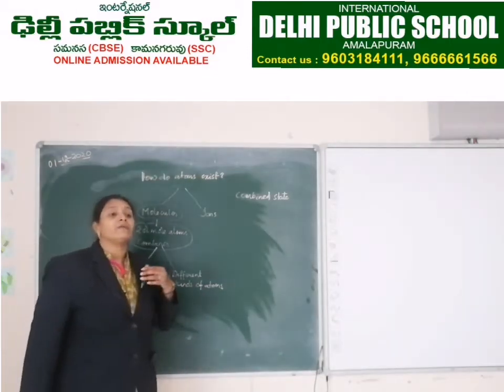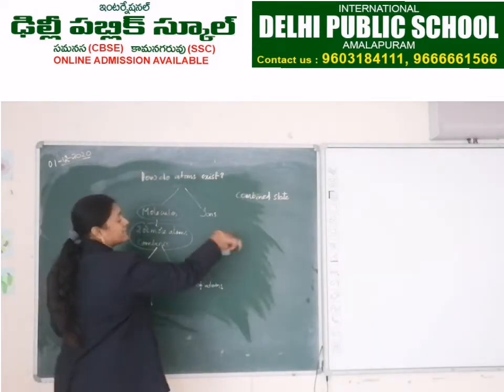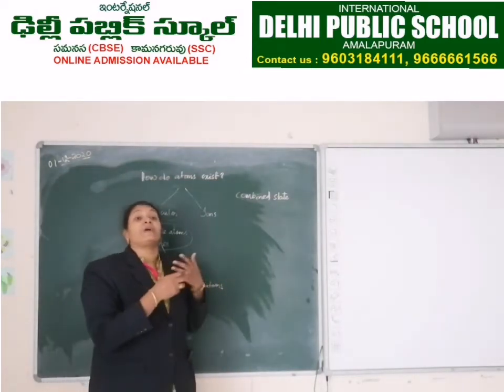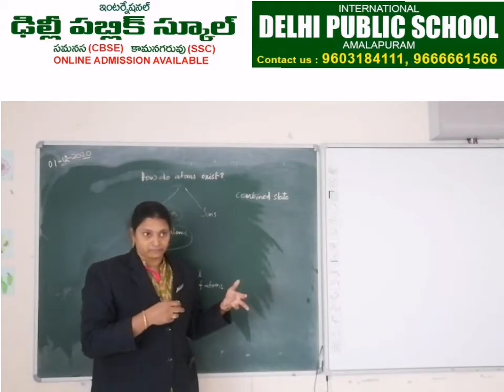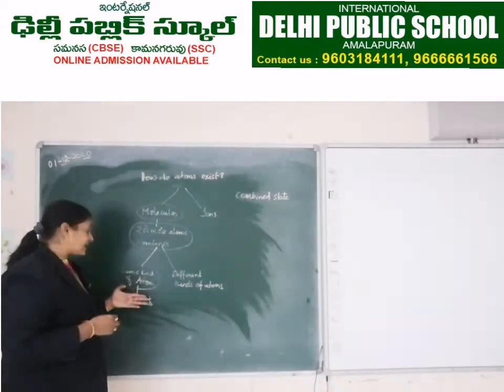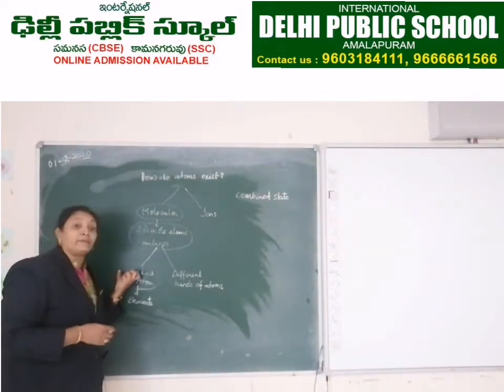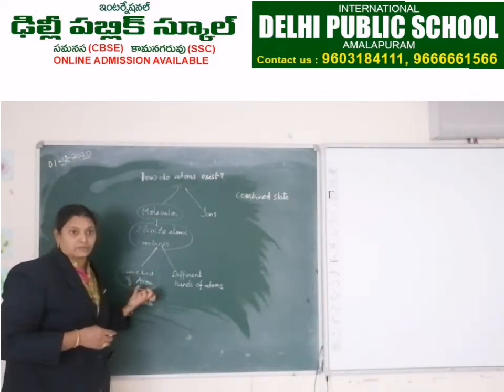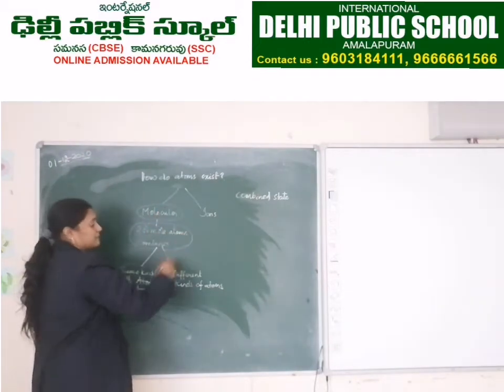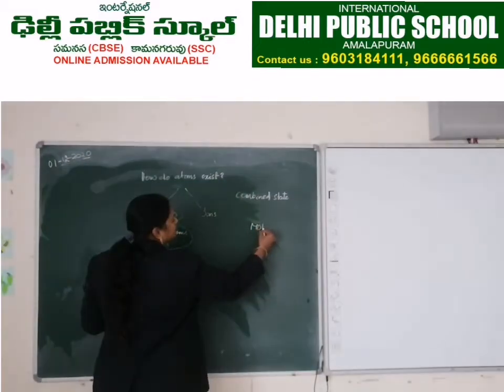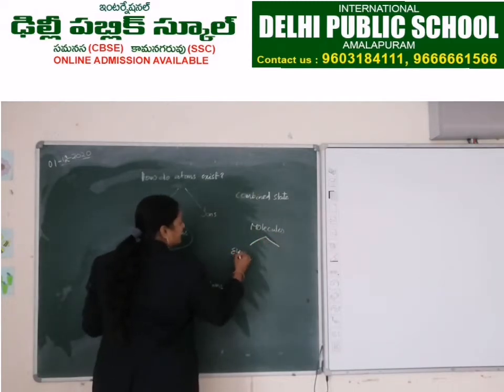That is why we have discussed that elements are the substances which are made up of the same kind of atom, right? So elements are the examples of molecules which are made up of the same kind of atoms. So I am dividing these molecules into elements and compounds.